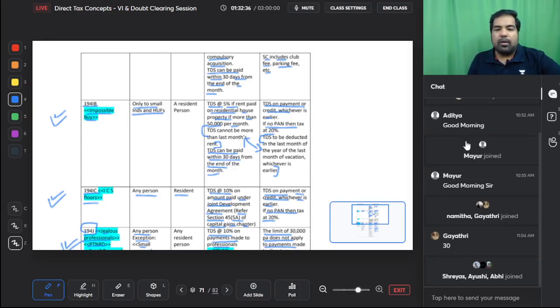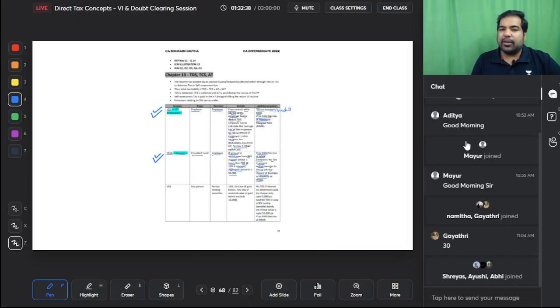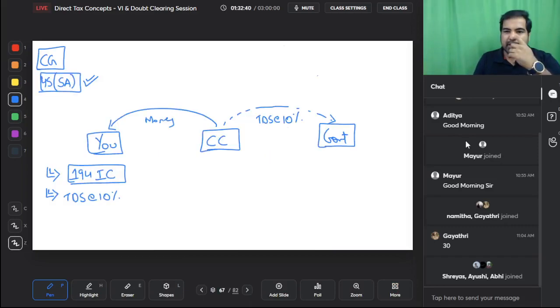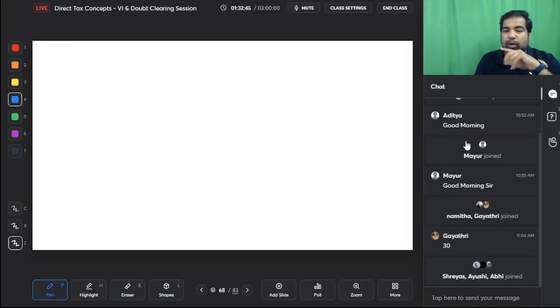Alright. Moving now to another very, very interesting, slightly different section. This is 194IC, done and dusted. Now, going to a very interesting section.